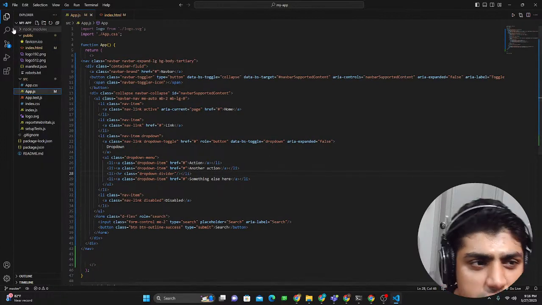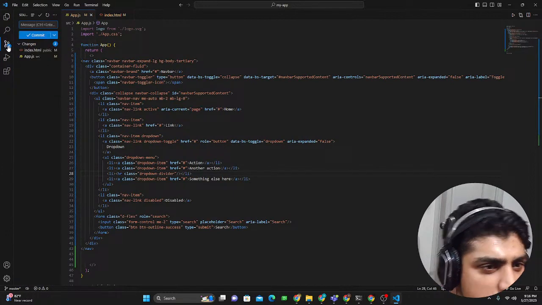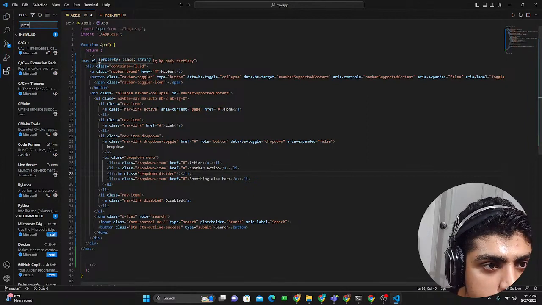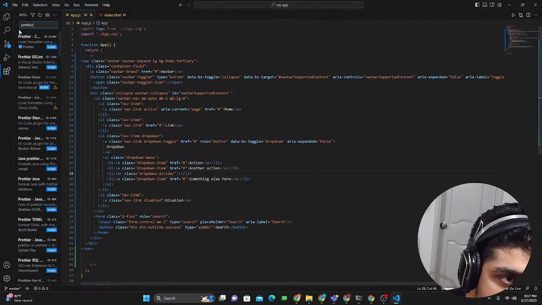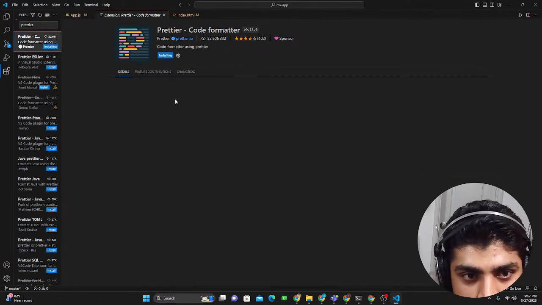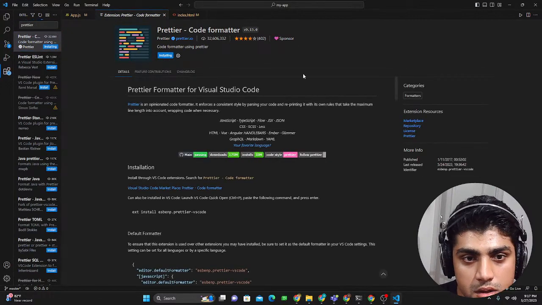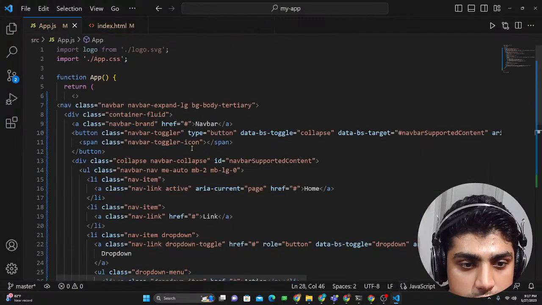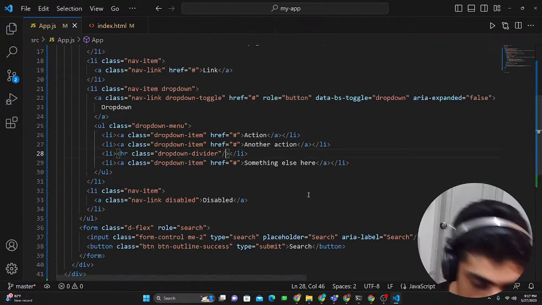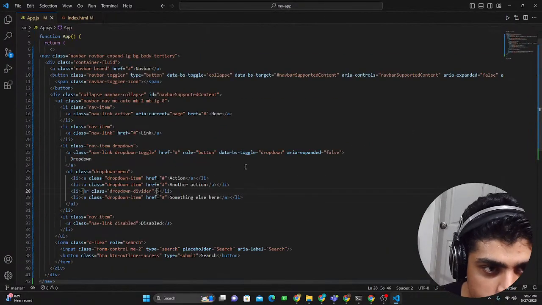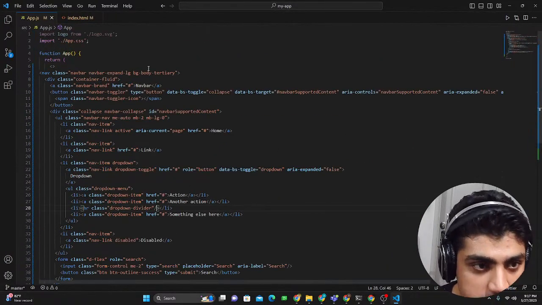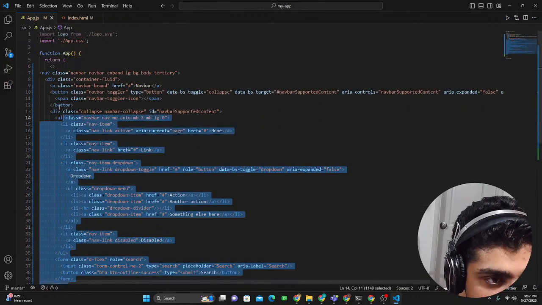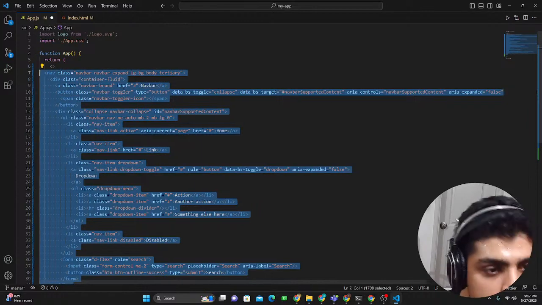One extension that I would recommend to all my viewers is to go to the extensions tab and type in Prettier. I love this extension. It just formats the code, so this one is pretty amazing. Just install this, and it should be installing. Okay, done, and I guess it's activated. It automatically formats my code whenever I save it. So this is the navbar. I know it didn't format right now, but let's see, tab one, tab two.